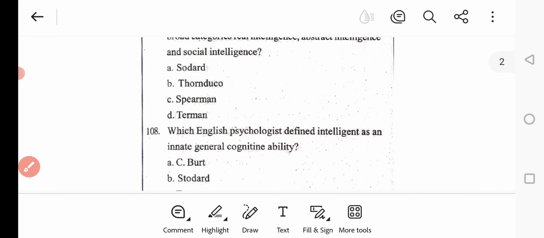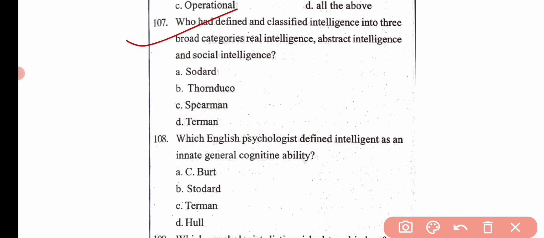Then the next question: who had defined and classified intelligence into three broad categories, real intelligence, abstract intelligence and social intelligence? Option A Stoddard, option B Thorndike, option C Spearman and option D Terman. Here the correct answer is option B, that is Thorndike.